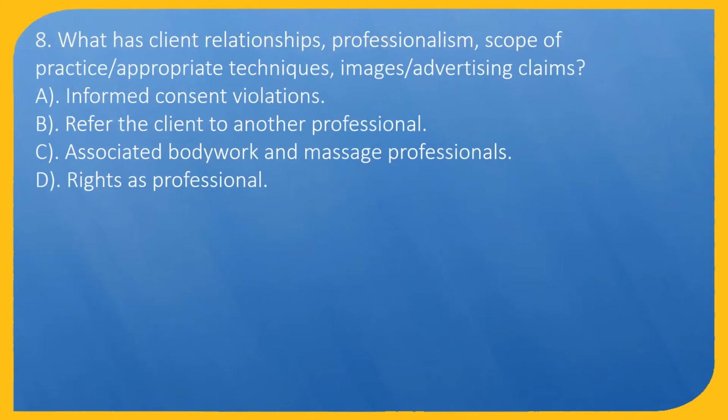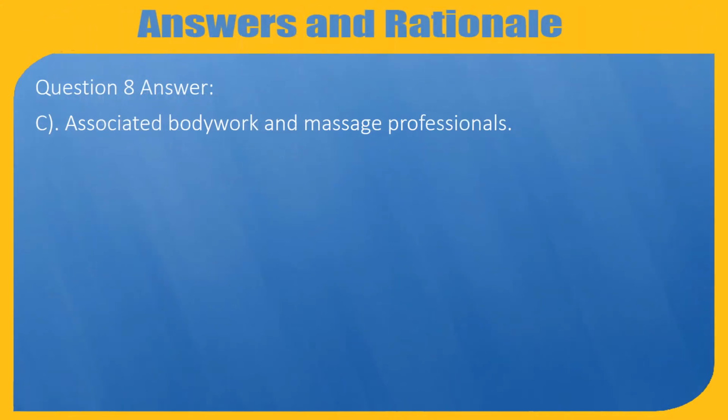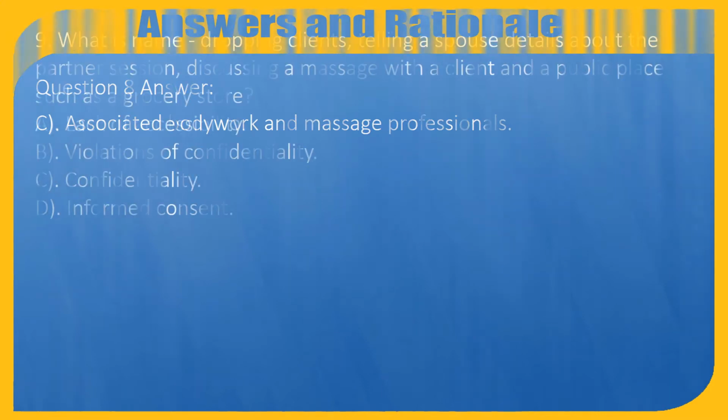Question 8. What has client relationships, professionalism, scope of practice, appropriate techniques, images, advertising claims? A. Informed consent violations. B. Refer the client to another professional. C. Associated bodywork and massage professionals. D. Rights as professional. Question 8 Answer, C. Associated bodywork and massage professionals.